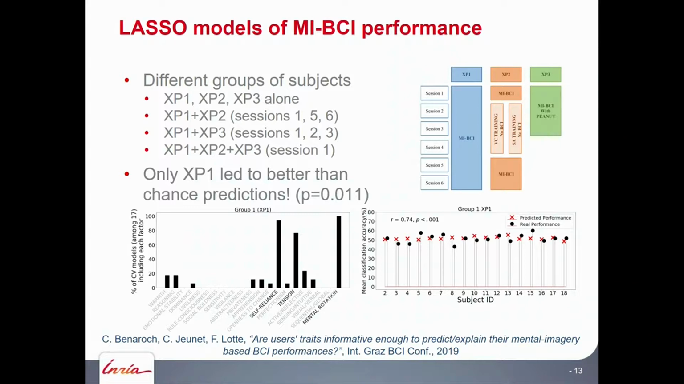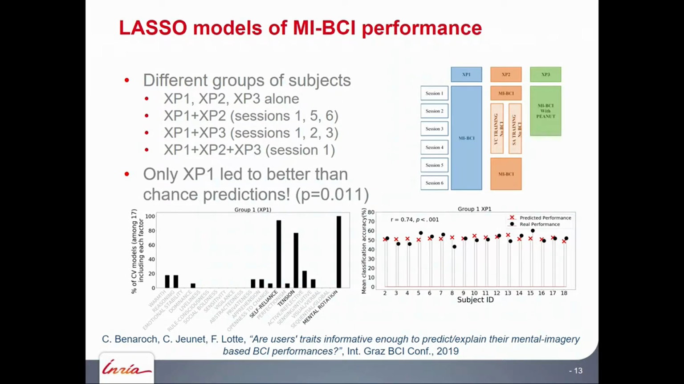For that experiment, you can see here the variables that were most often selected by the algorithm across the cross-validation folds. And you can see that by using a mental rotation score, tension, which is a measure of anxiety, and self-reliance, a measure of autonomy of our user, whether they want to work alone or in a group, we can predict the performance better than chance. So you see here the real performance and the predicted performance, and you can see that they are quite highly correlated. However, you can predict the performance better than chance only for that experiment.